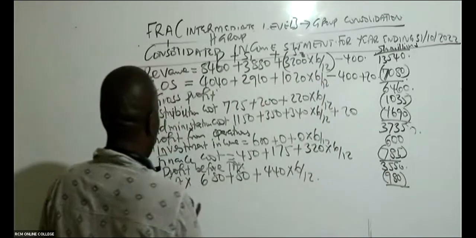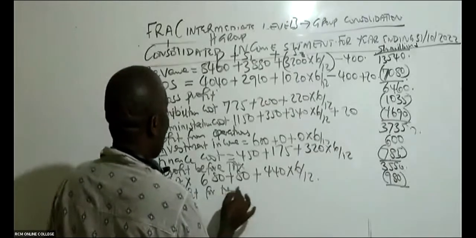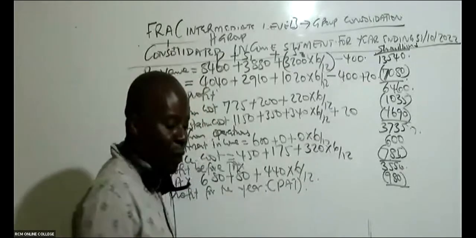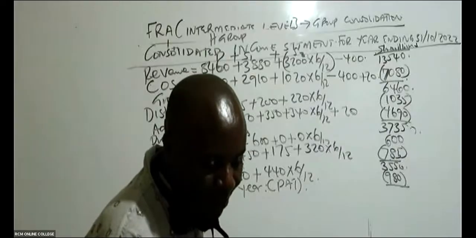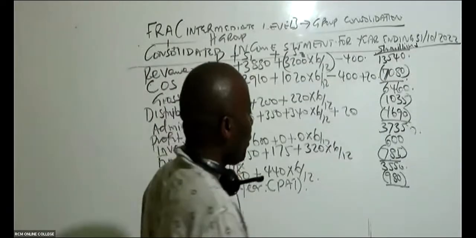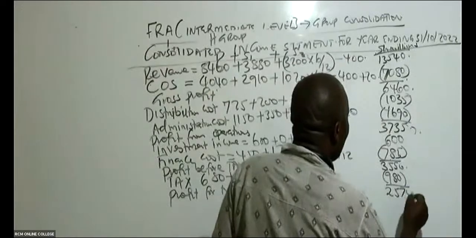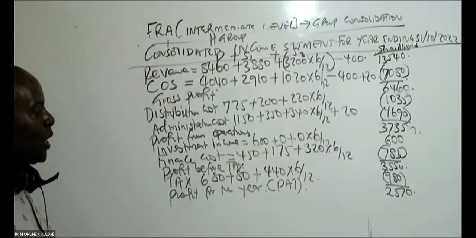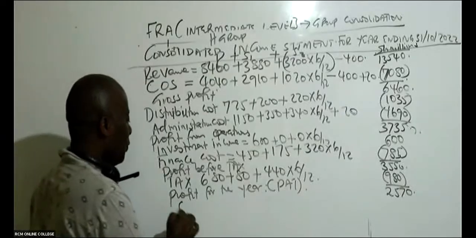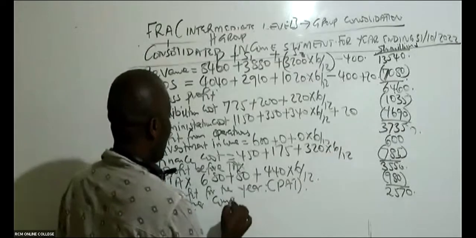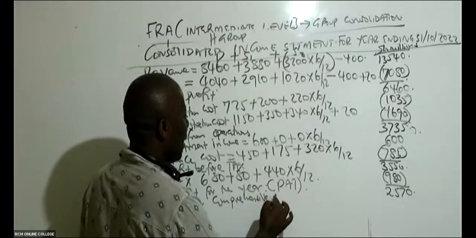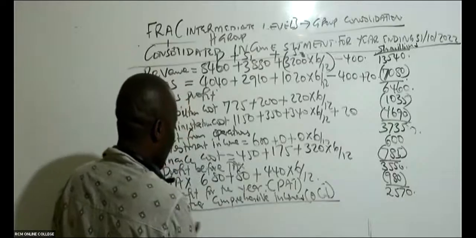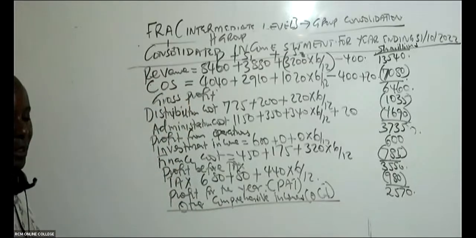Profit for the year. Remember, this is our profit after tax: 2570. I'm being given 2570. And then there is a free mark that students normally lose for nothing. What we call other comprehensive incomes. Free mark. Other comprehensive incomes, we abbreviate this as OCI.